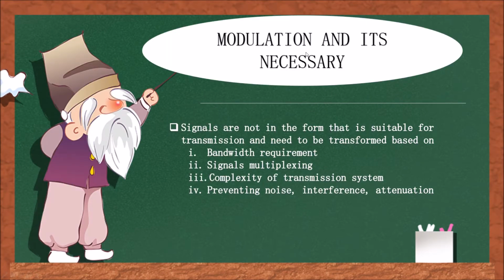Next, modulation and its necessity. Why do we need modulation? It is because normally, signals are not in a form that is suitable for transmission and need to be transformed based on bandwidth requirements, signal multiplexing, complexity of the transmission system, and preventing noise interference and attenuation.